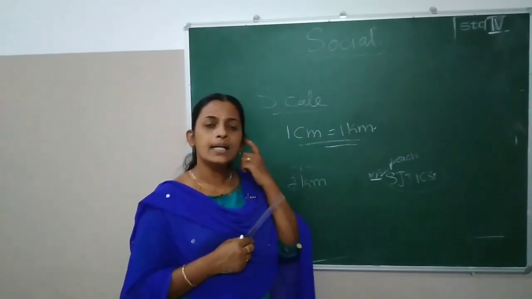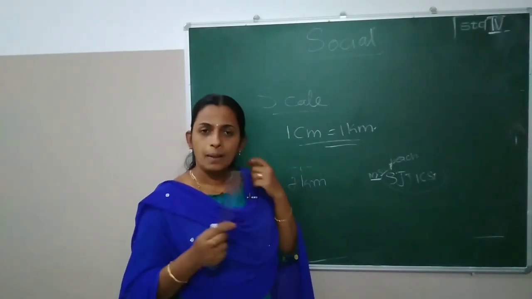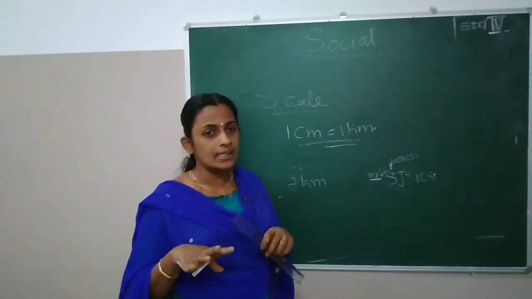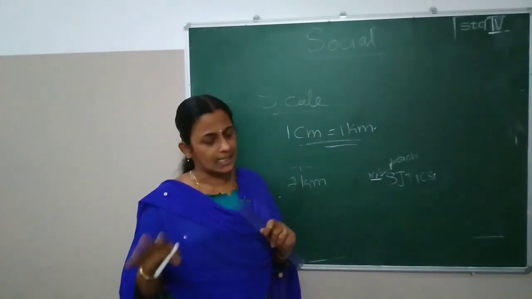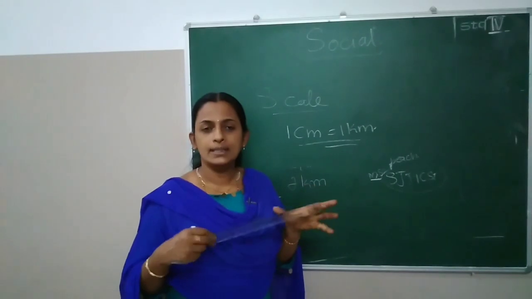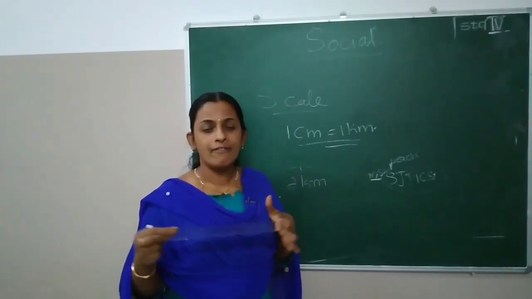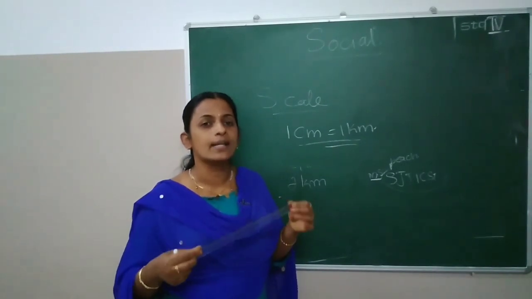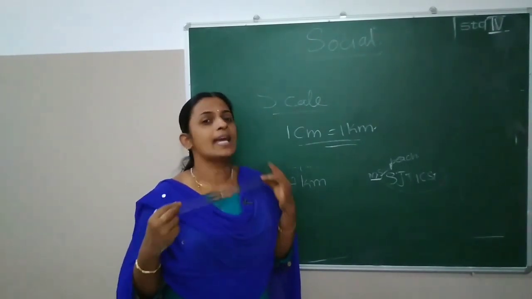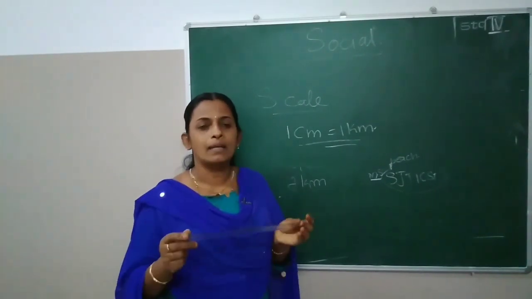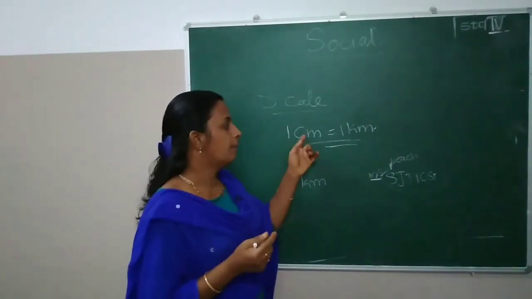And any others? Mavoor Road. Mavoor Road means nearly 3 kilometers. How many centimeters? Yes, 3 centimeters. Medical College Hospital. How many kilometers? Maybe 7 kilometers. So how many centimeters? Yes, 7 centimeters. Got it? That is what is meant by the scale of a map.